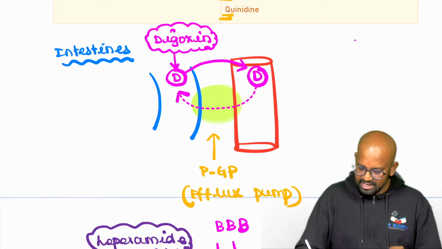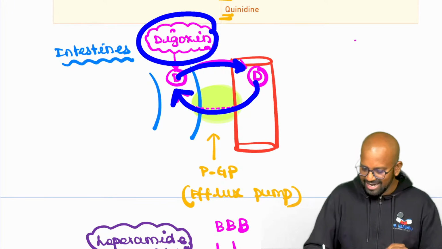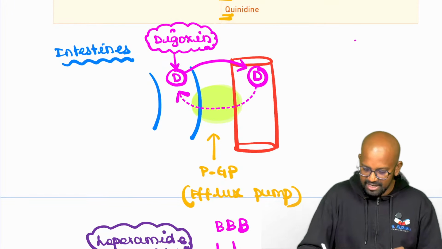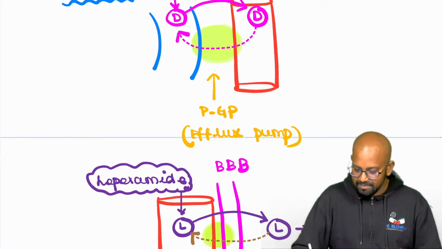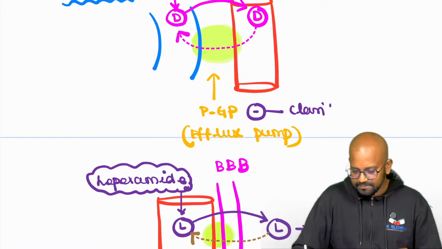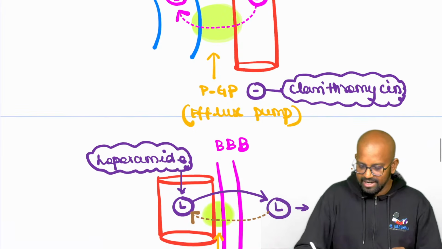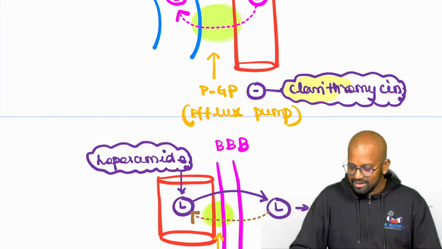Here, as we can see, digoxin is there. Digoxin is absorbed, but it is rapidly moving back into the intestines by a P-glycoprotein. This specific P-glycoprotein is getting inhibited by a macrolide, which is clarithromycin. Is that clear, buddy? So clarithromycin, what does it do? Now you have to guess, my dears.